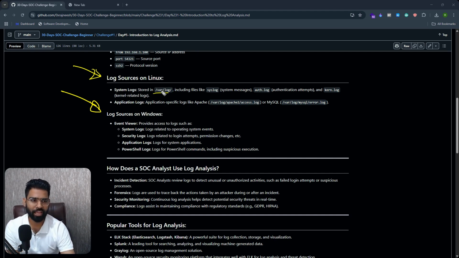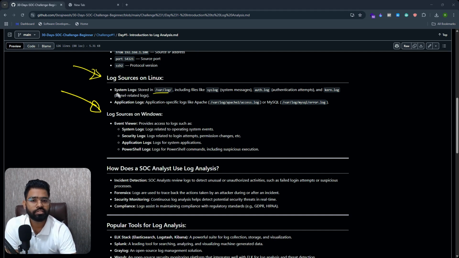Maybe you have Apache installed on your machine. Maybe you have MySQL, MongoDB, anything related to that. Every application will generate its own log. And remember, all the logs have their own format. That's why you need a solution like SIEM, which can normalize and standardize the log format.